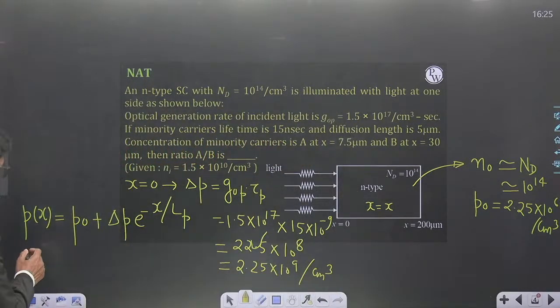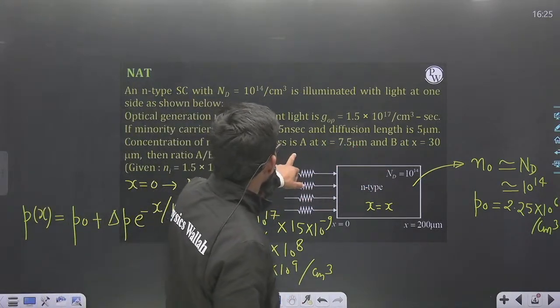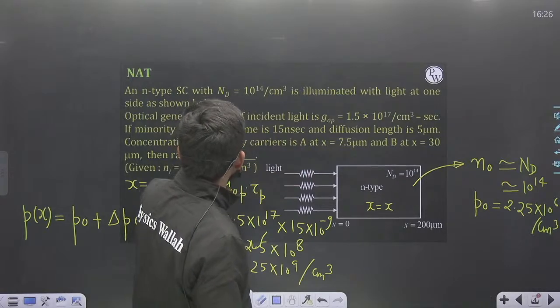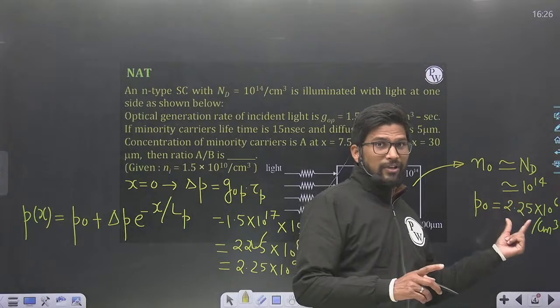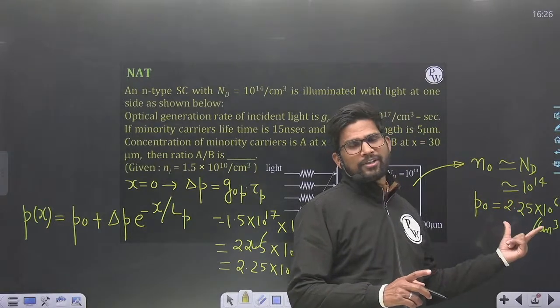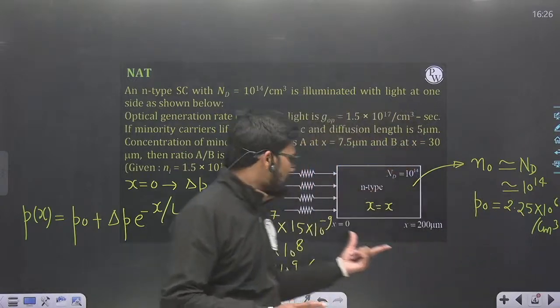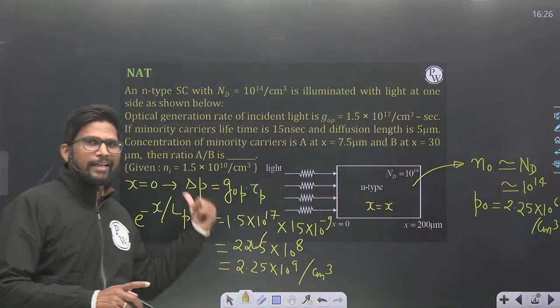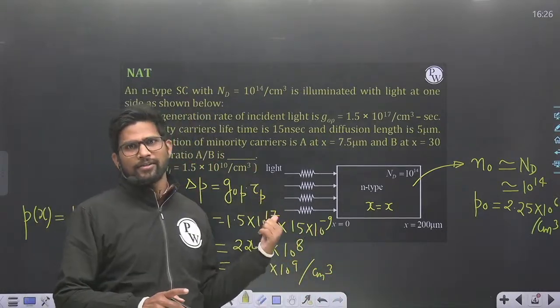Okay, so what is it saying? At x is equal to a, the concentration of minority carriers, the total hole concentration, comes from thermal generation as well as from optical generation. You cannot only take the optical generation concentration. They are the excess minority carrier concentration.